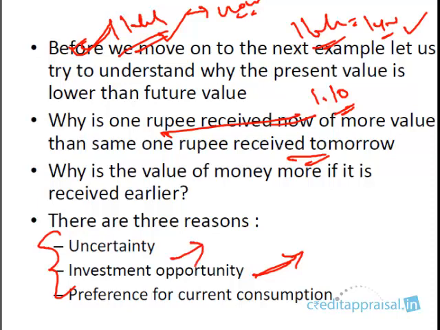The second is uncertainty. What is the guarantee that that person is going to come back 1 year later and give you that 1 lakh? So there is no guarantee. There is some uncertainty associated with it. So if someone comes and says 1 lakh you take now, or 1 lakh 1 year later, you straight away take it. You don't know what's going to happen tomorrow.